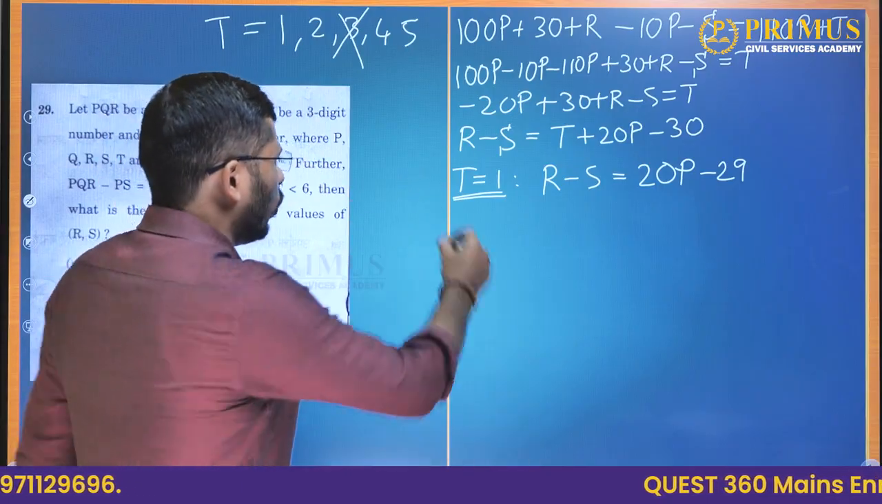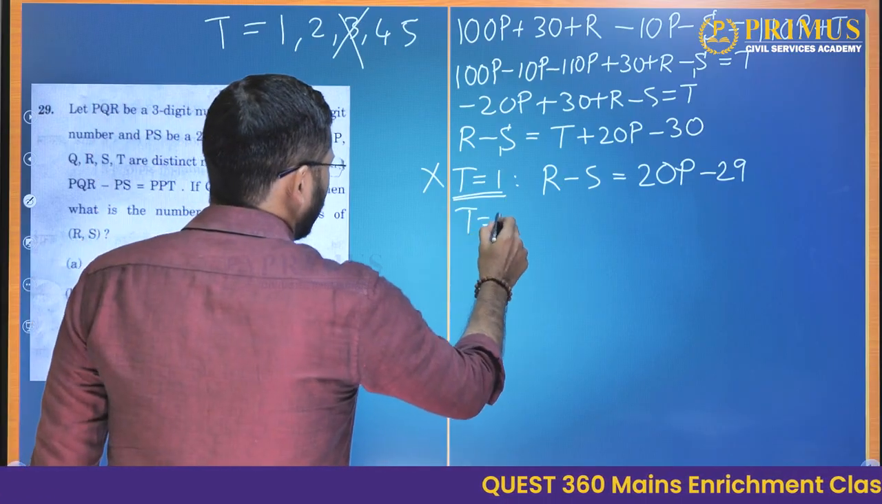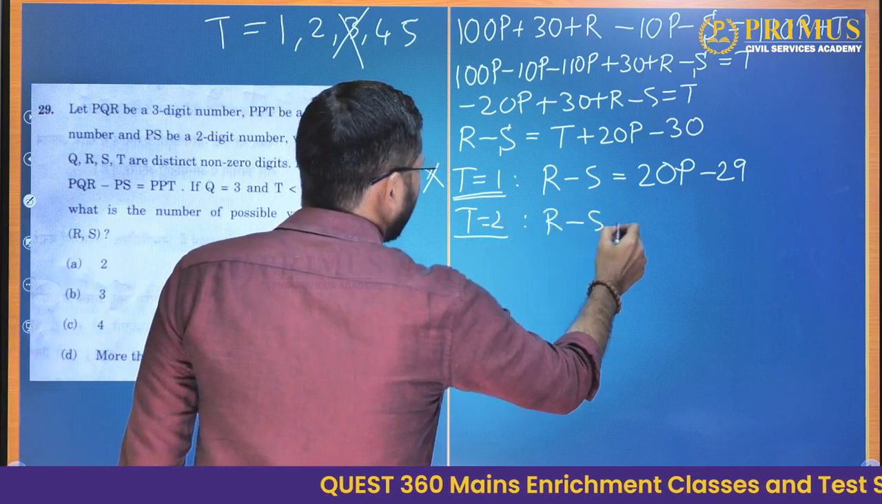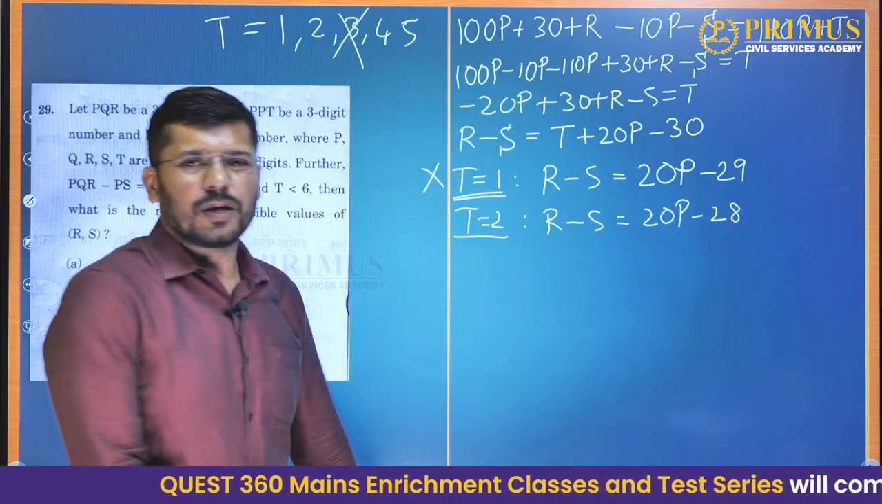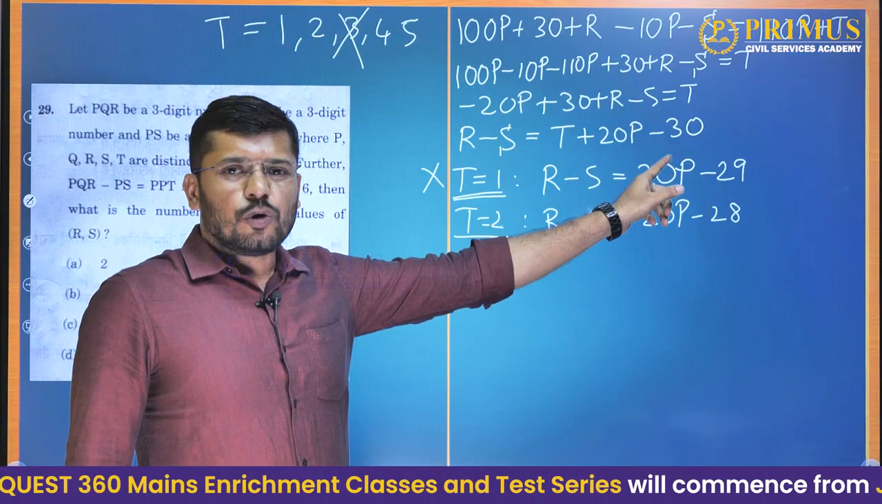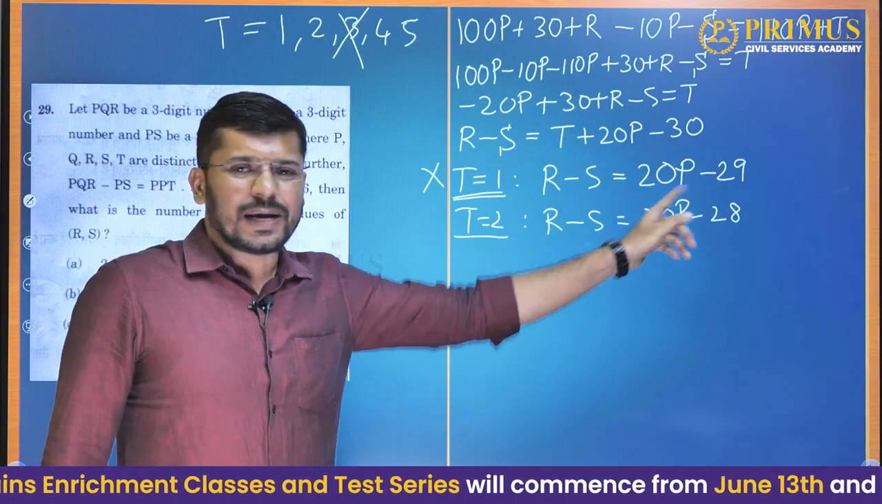So this case is not valid at all. t is equal to 1 will not give us any answer. What about t is equal to 2? When t is equal to 2, r minus s will be equal to 20p minus 28. Okay. So now again, for the same reason that I told you that p cannot be more than 1, here p has to be 1. When p is 1, the difference is minus 8.